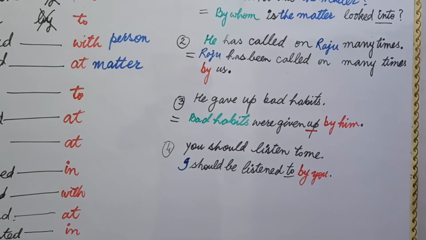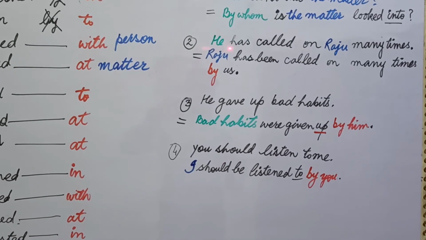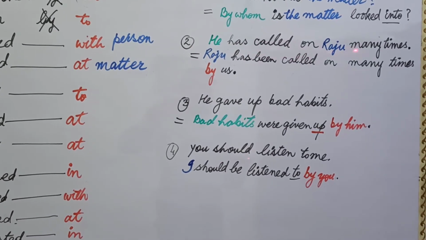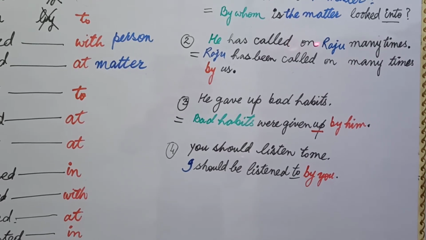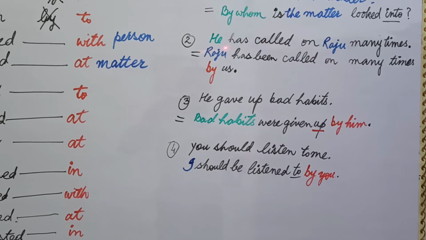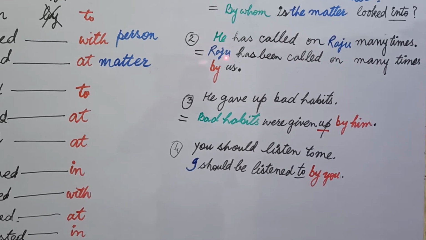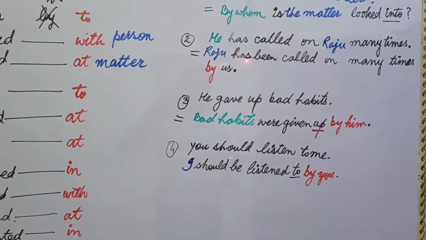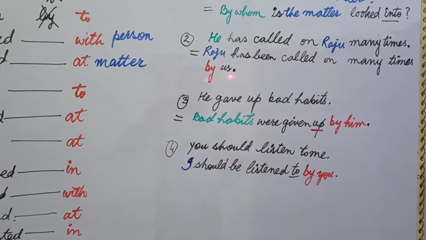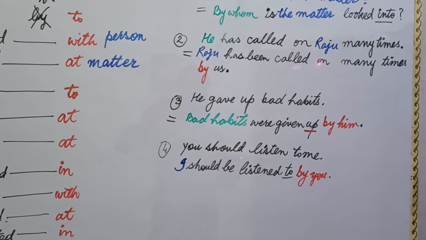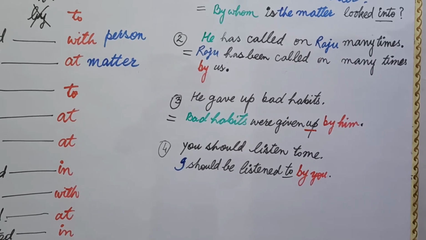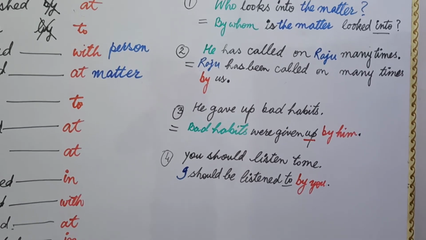Now let's see the next sentence, sentence number 2. He has called on Raju many times. Now I have added here "many times". Called on Raju: Raju is an object, and you will place this object in the place of the subject. In this way you write: Raju has been called on many times by us. You can also rewrite the sentence as: Raju has been called on by us many times. Both sentences will be okay.